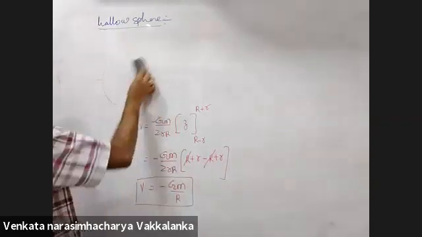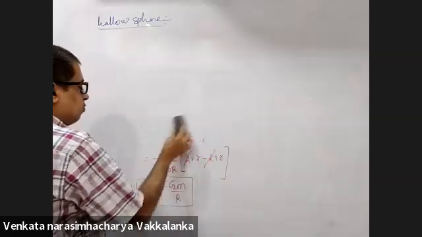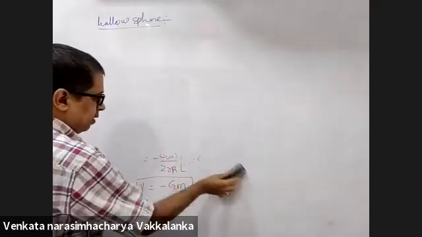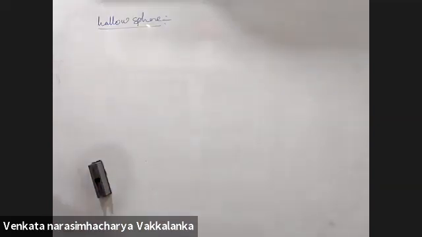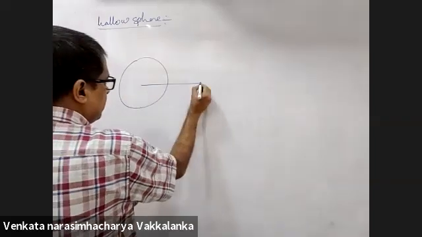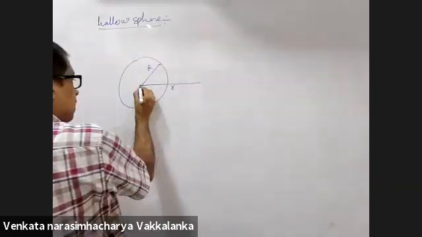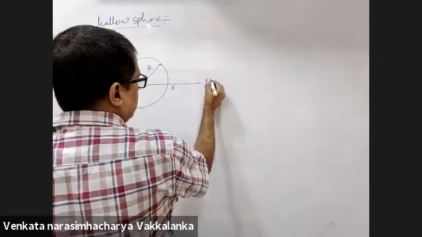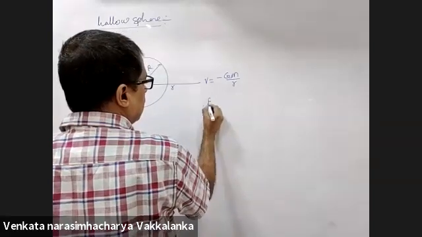Now let me summarize the result. For a hollow sphere, for any external point, whole of the mass appears to be concentrated at the center. Potential is minus GM by small r.